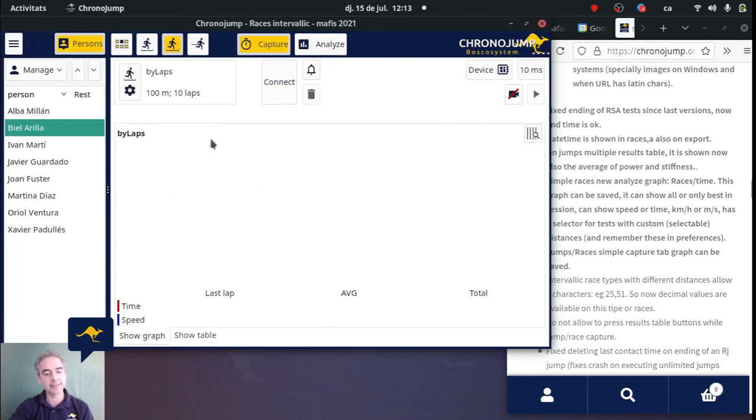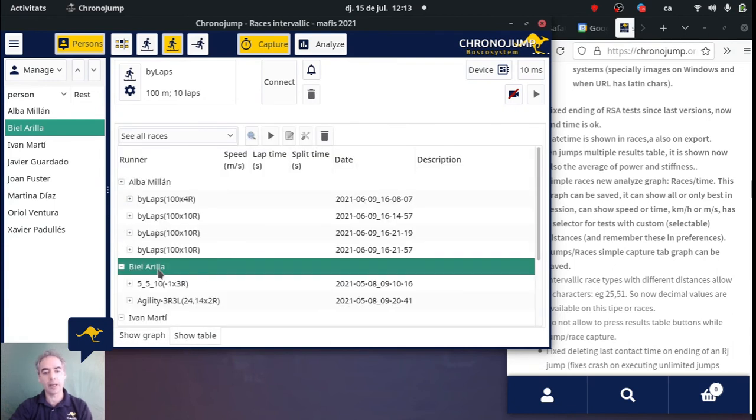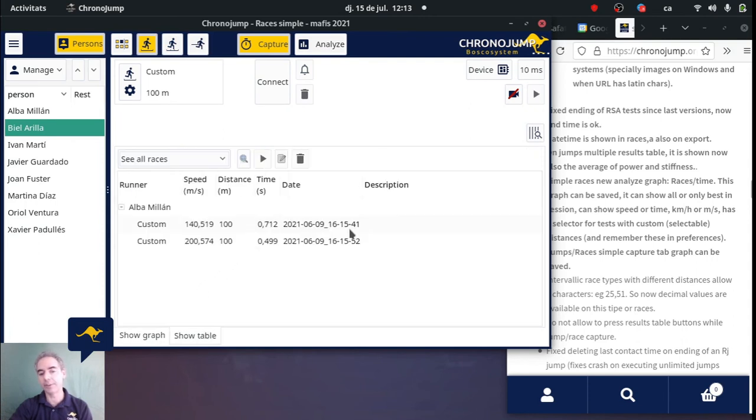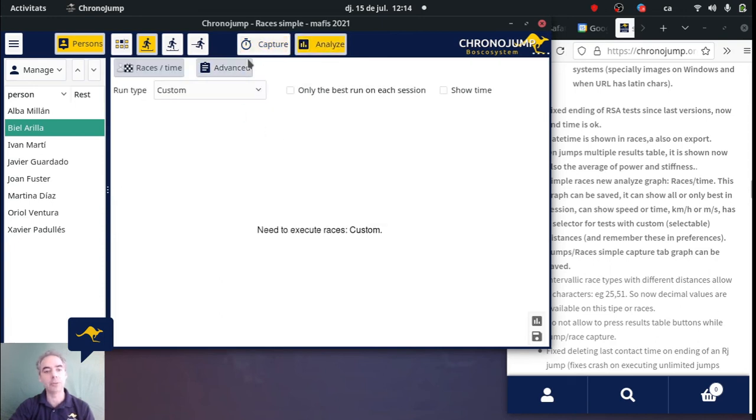Also another nice thing is that all the jumps and the races now have date time, and this date time can be used to see here in the table, to detect any problem, maybe you made a mistake and captured with another person, and you can check it in the date time. This is also exported, and also this date time can be used for seeing this new graph, the races by time.